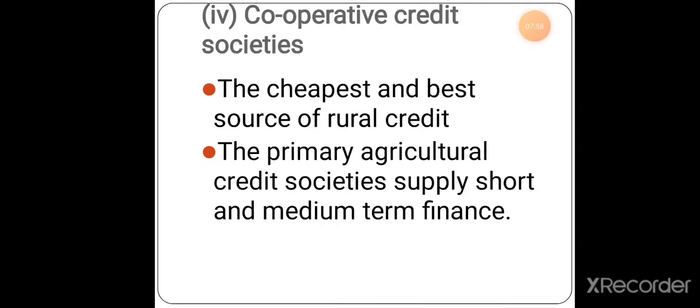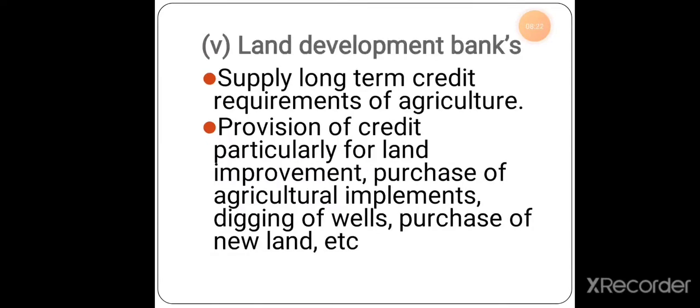So the primary agricultural credit society supplies only short term and medium term finance. Short term means only for a specific period of time, maybe 6 months, maybe 1 year, within 2 years. Short or medium term finance will be given under the cooperative credit society, which will be easier for the farmers to pay back. Okay, next one is about the land development banks. Basically this is only for land development, where it will supply the long term credit requirements.